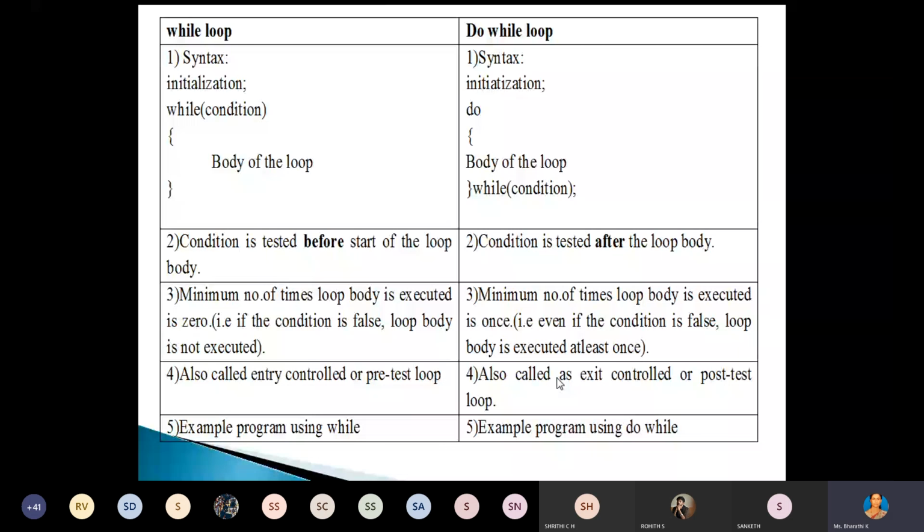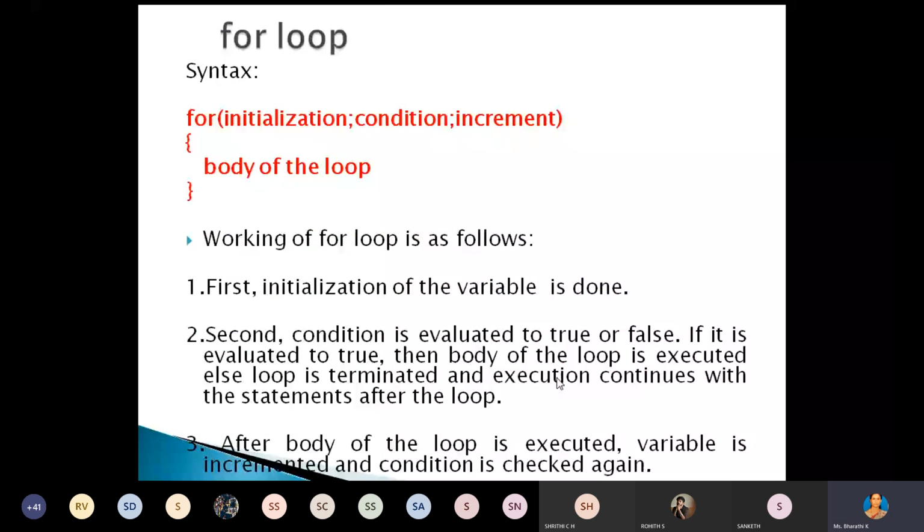Correct? Next, we will discuss the for loop. When can we use the for loop? Any idea? When we know exactly how many iterations of the loop are required. Yes. So if you know the exact number of iterations, then you can go for the for loop.